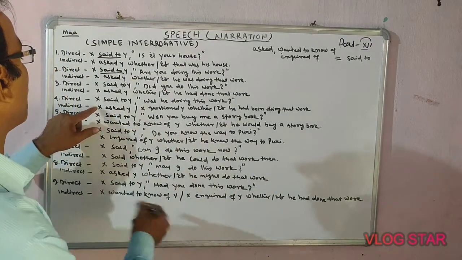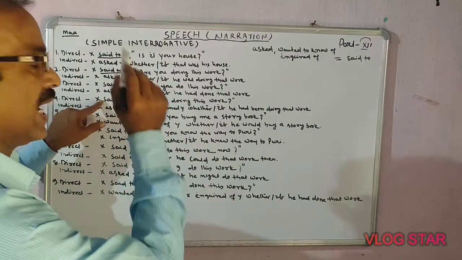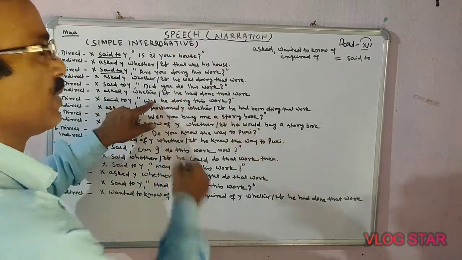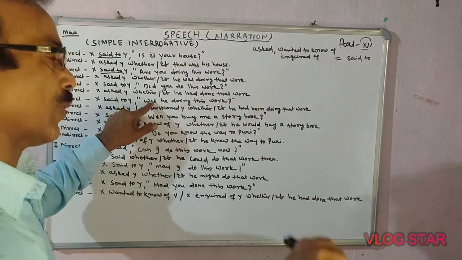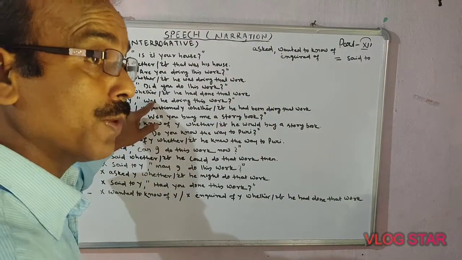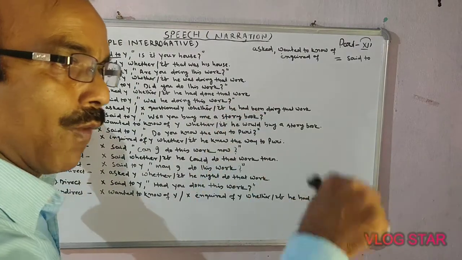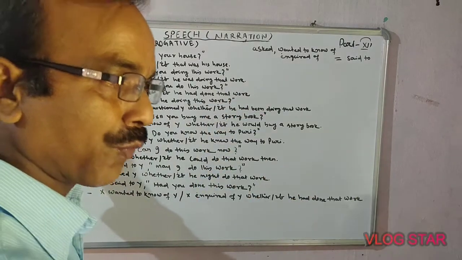Because I have told you, if the reporting verb is in past and the reported speech is in past imperfect, what formula will come in case of indirect speech? That will be past perfect continuous.